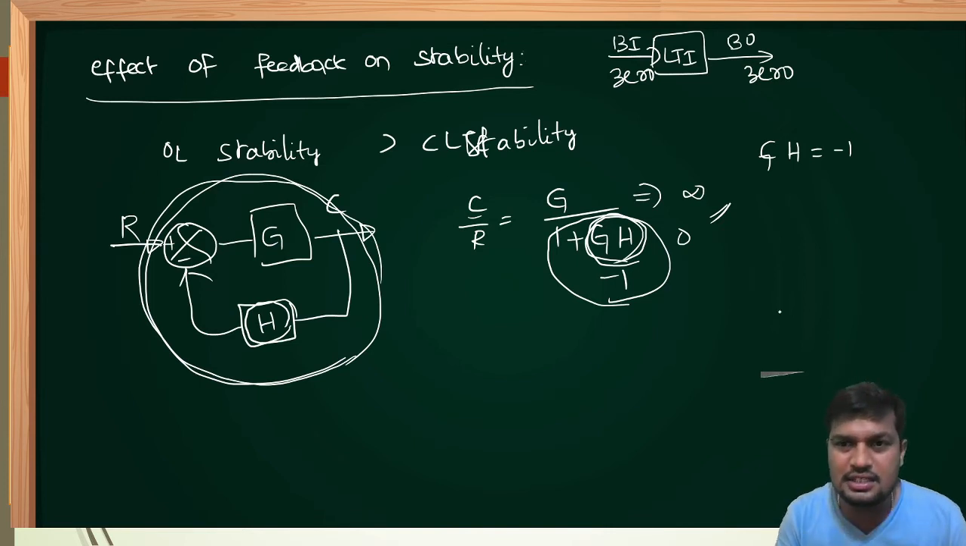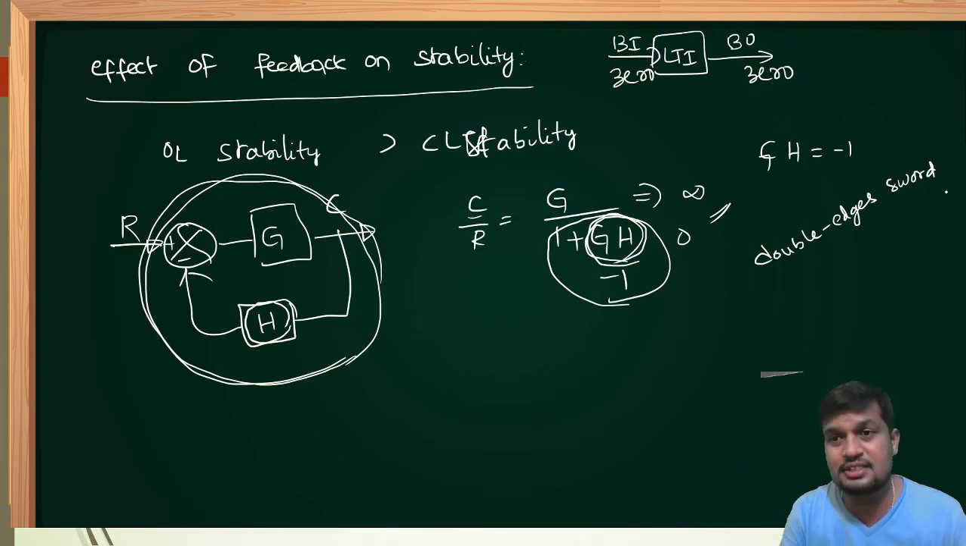Feedback is like what we can say Bahubali sword. Bahubali sword means it is a double-edged sword. It can kill the system or it can protect the system. Right now this is a stable system, but by selecting G(s) into H(s) value as -1, I can make the output out of control, that is infinite value, and the system becomes unstable. Like a double-edged sword, it can kill the system or it can protect the system.